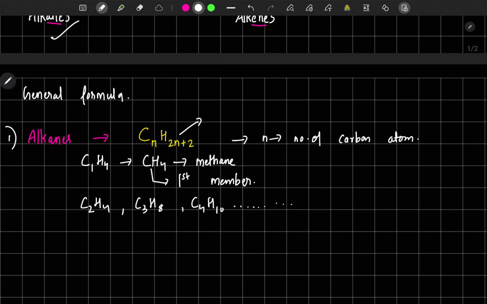So that's the advantage of this general formula. You should remember this general formula. It is very, very important.